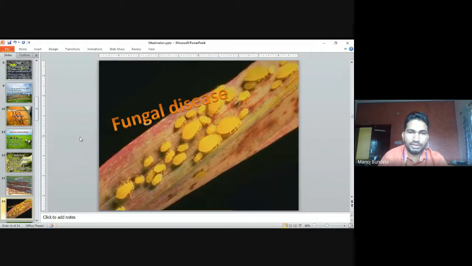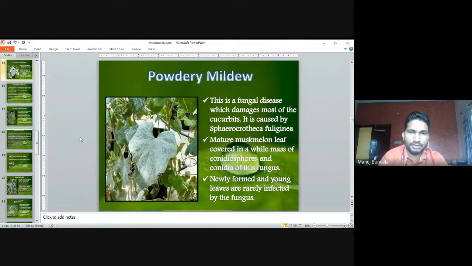Next is disease. In disease, the first one is fungal disease. The first one is powdery mildew. This is a fungal disease which damages most of the cucurbits. It is caused by Sphaerotheca fuliginea.